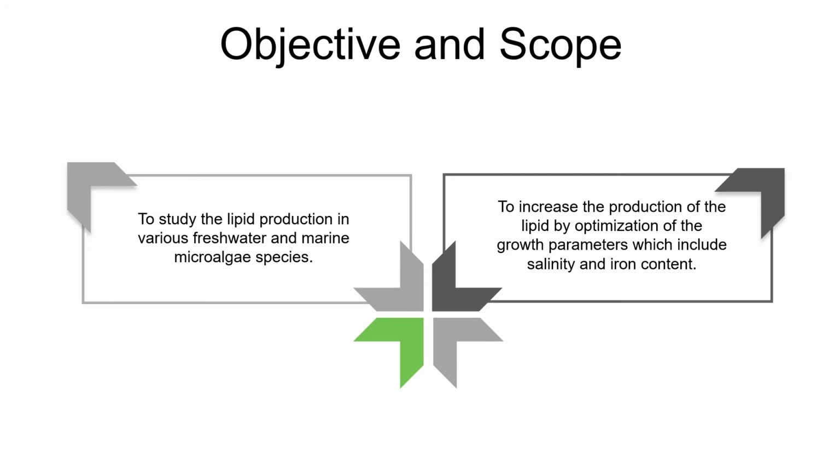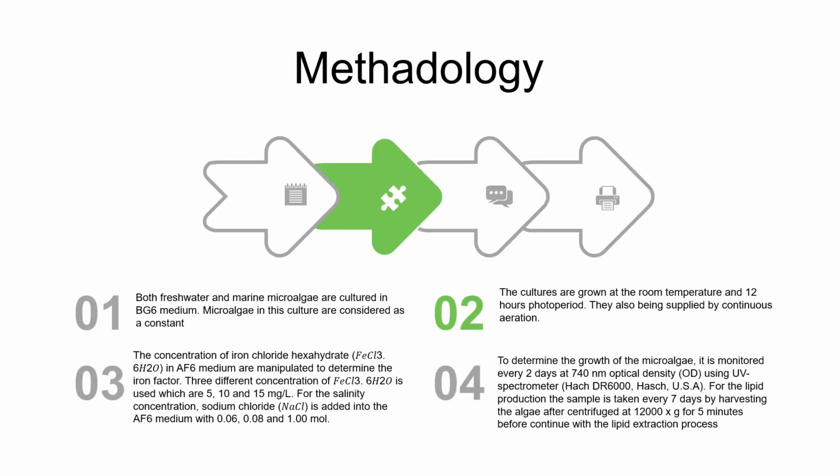They have two objectives for this study. First is to study the lipid production in various freshwater and marine microalgae species. And second is to increase the production of lipid by optimization of the growth parameters, which include salinity and iron content. Next is the methodology.